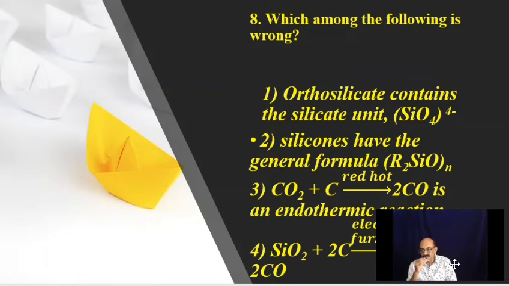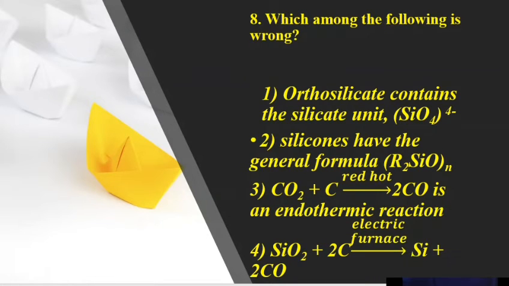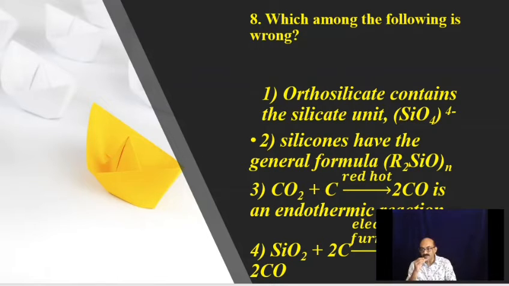We proceed to the next question. Which among the following is wrong? Orthosilicate contains the silicate unit SiO4 4 minus. Silicones have the general formula (R2SiO)n. CO2 plus C, red hot, giving 2CO is an endothermic reaction. SiO2 plus 2C in a furnace gives Si plus 2CO. We will check one by one. See the first statement.